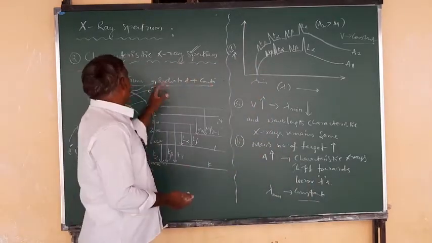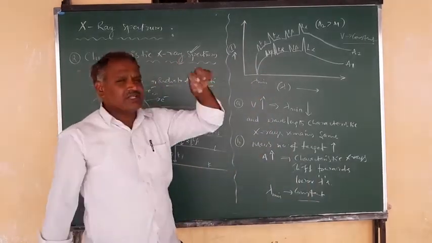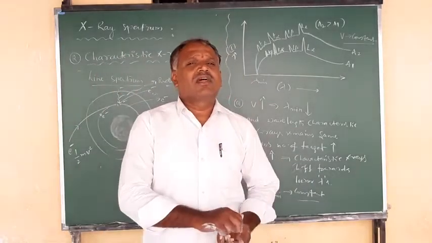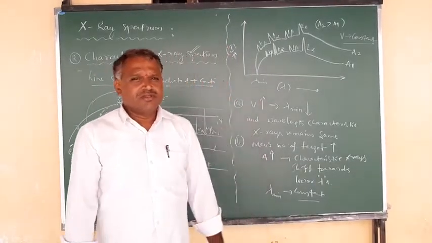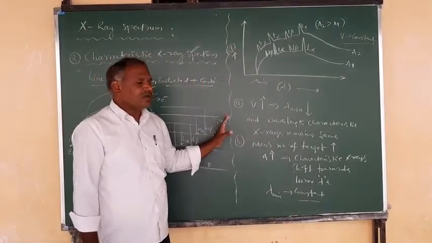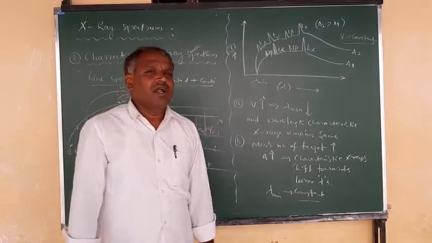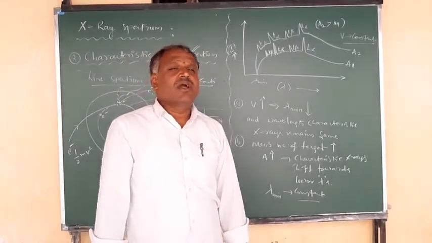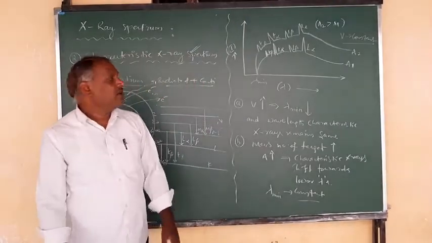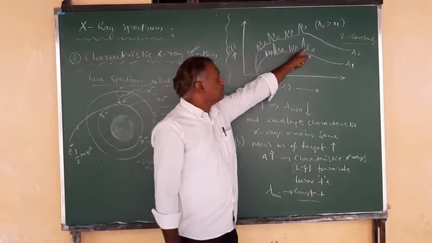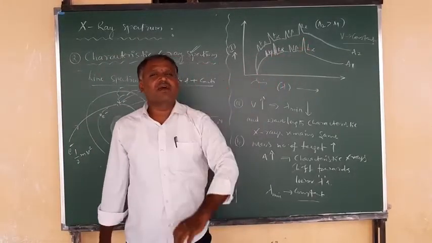So now this characteristic X-ray spectrum is a characteristic property of the target material, correct? These are the points you have to remember related to the characteristic X-ray spectrum. So what is the difference between continuous and characteristic? In the continuous X-ray spectrum, we cannot have these line spectra. These spikes will not be there in the continuous spectrum.